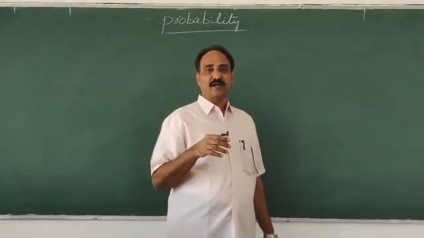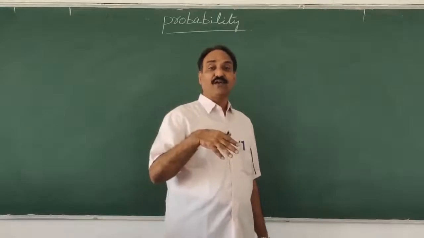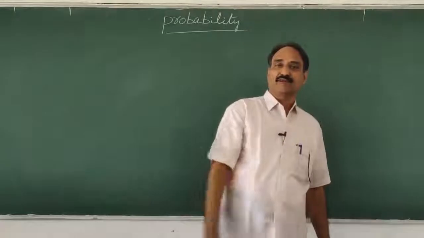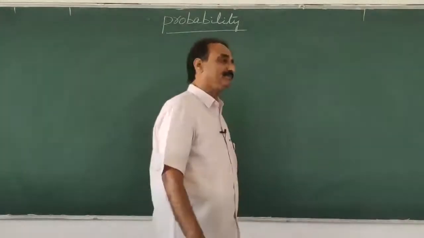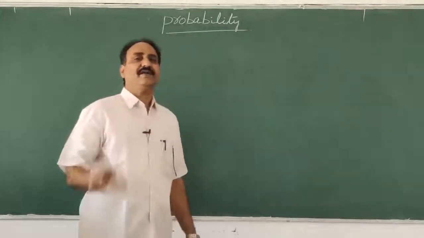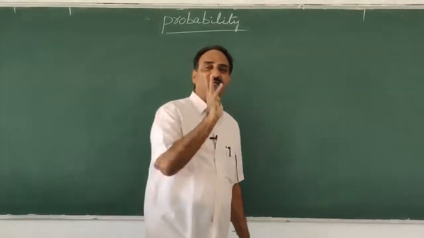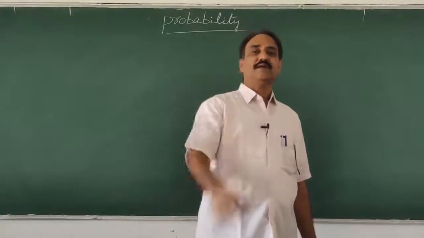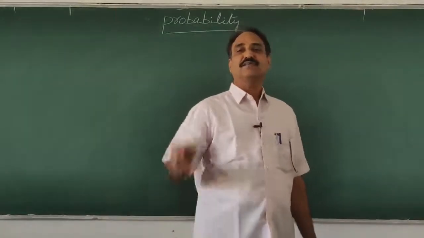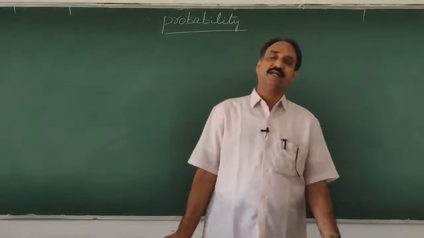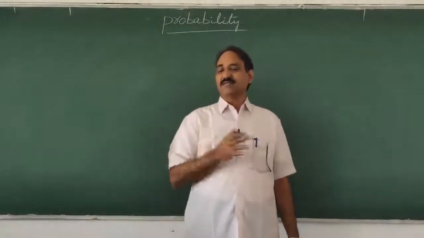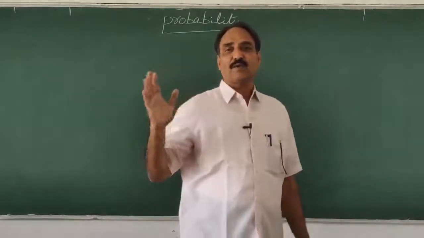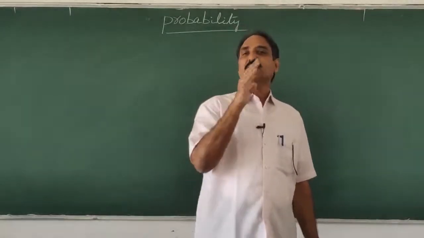So we have random experiment, event, equally likely events, mutually exclusive events. After that, certain event. A certain event is one whose probability is 100%, that is 1. One whose probability is 0 is called an impossible event. This is all we have learned; I am just brushing up on these things once again. A certain event has probability 1, and an impossible event has probability 0.